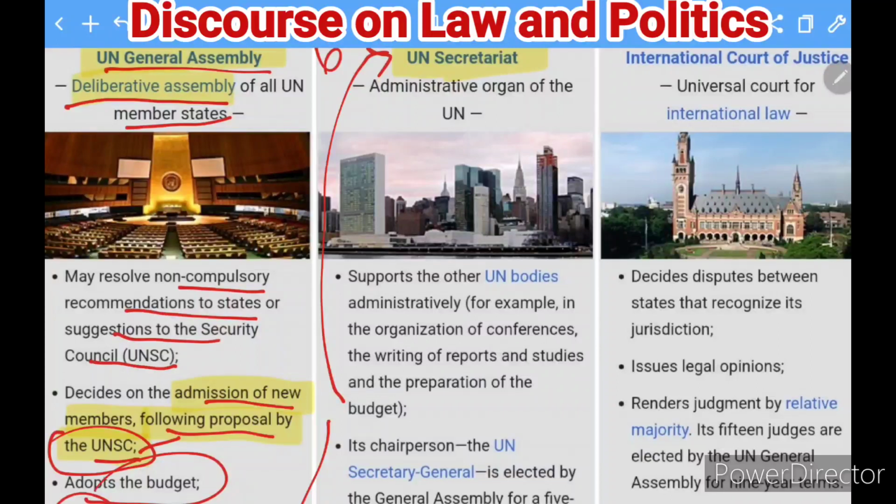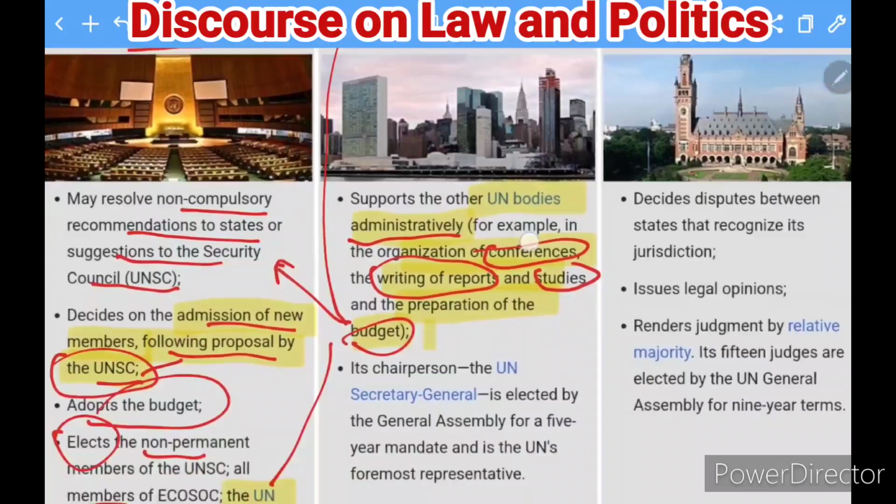Here you can find that the UN Secretariat supports the UN bodies administratively. So they organize conferences, they write reports, they do studies, and they also prepare the budgets. And this budget is going to be approved in this house, that is the General Assembly. So the UN Secretariat is a body which does administrative functions. In that administrative function, they will organize certain conferences, write certain reports, prepare the budget as well, and do studies also. So this is how they work.